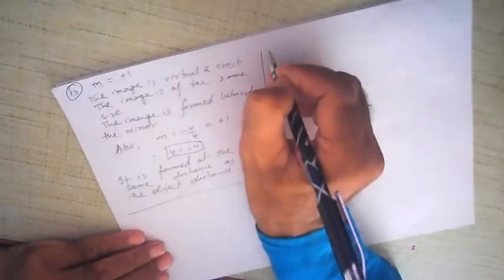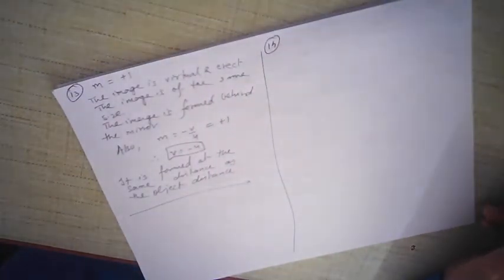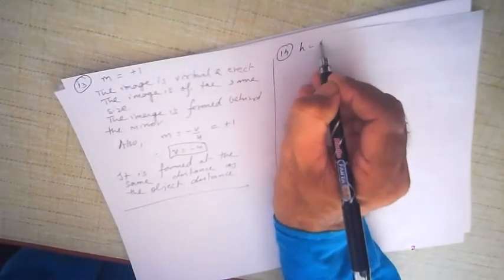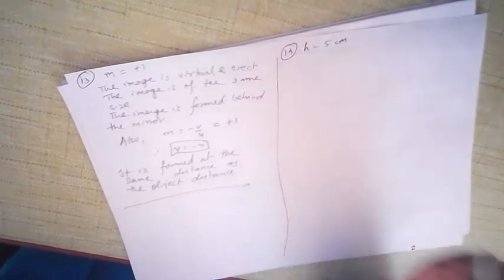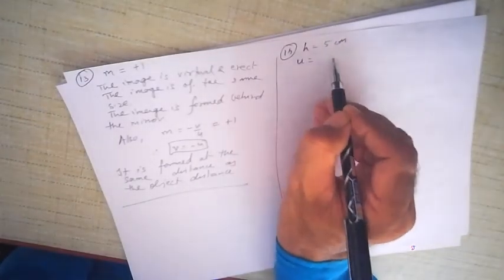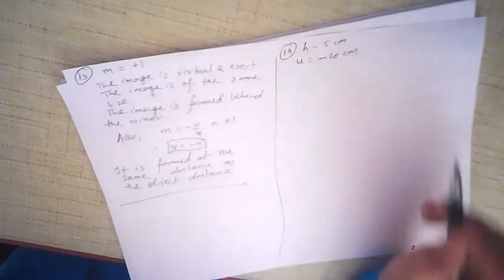All right, let's see number 14 now. Number 14 says an object 5 centimeters in height is placed at a distance of 20 centimeters. U is equal to minus 20 centimeters, and remember, U is always negative.